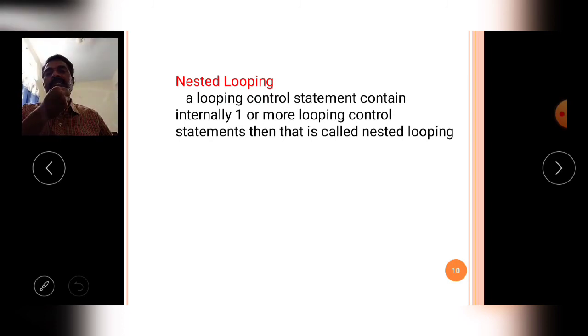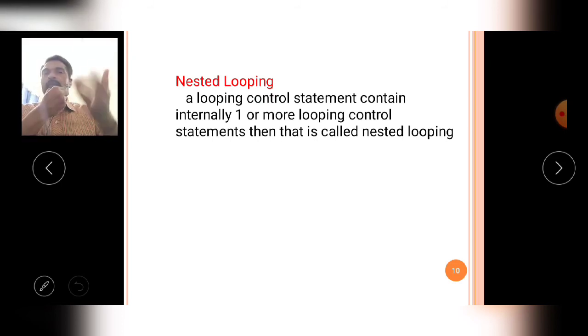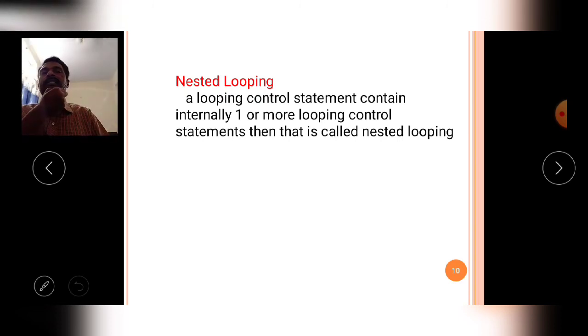With the help of this concept, according to the programmer's requirement, the programmer can construct a for loop inside a for loop, or a while loop inside a while loop. Whatever the way, a looping control statement containing one or more looping control statements is called nested looping.